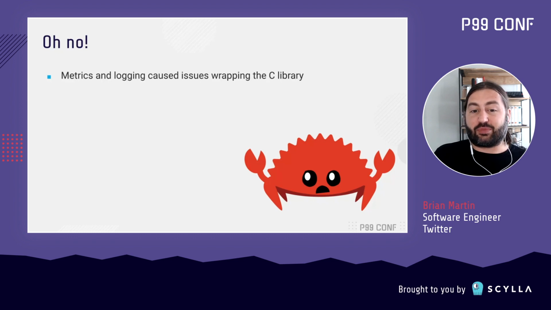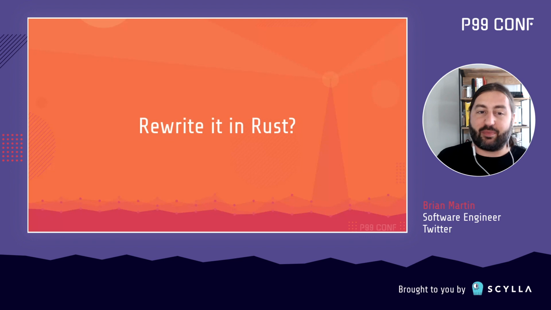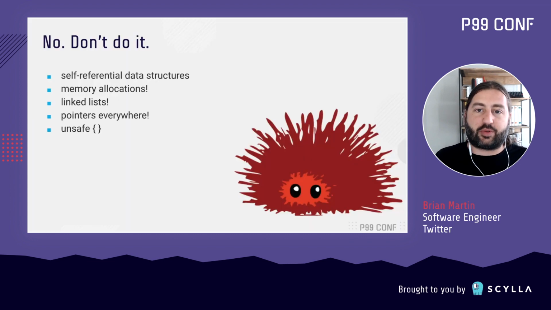And that got me thinking about more and more wild ideas. Maybe I could rewrite it in Rust. So initially I didn't want to try rewriting the storage library in Rust because it's pretty complicated. We have a bunch of self-referential data structures, there's a bunch of memory allocations, there's linked lists all over the place, pointers everywhere, lots of unsafe code to write in Rust, and code that can be kind of difficult to write in Rust.